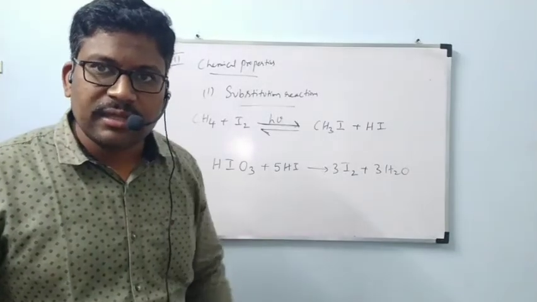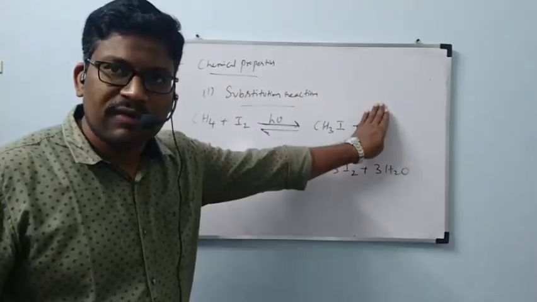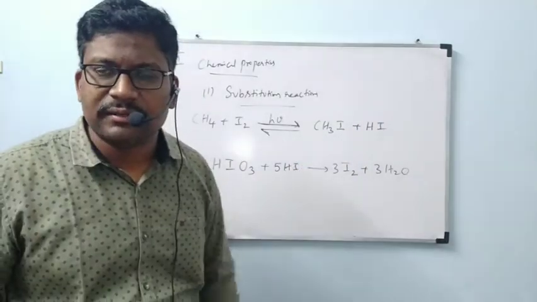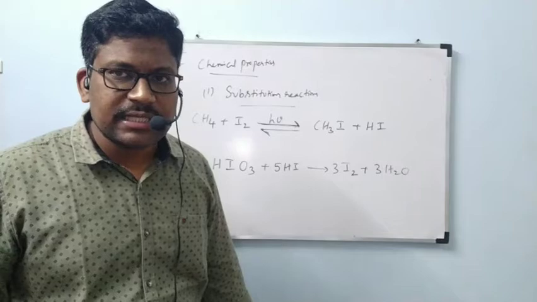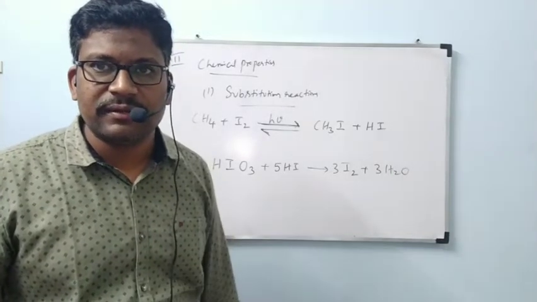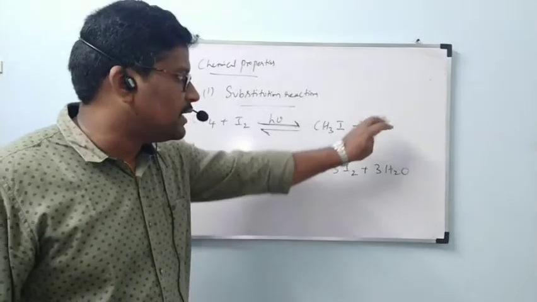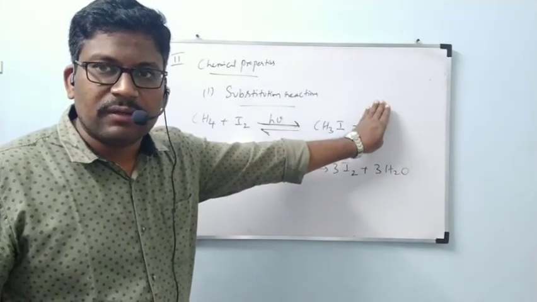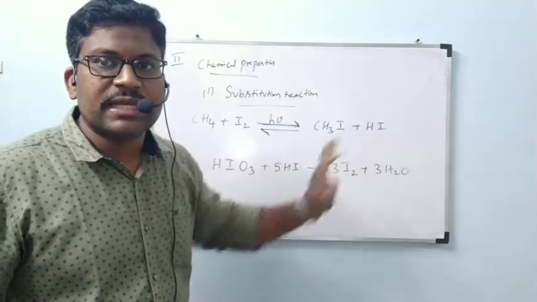If HI is not there, CH3I will not undergo reaction with HI because HI is not there. When HI is not there, CH3I remains in the vessel only. Is it correct or not? When HI is not there, CH3I will remain in the vessel only. When would it undergo reaction? Only if HI is available.